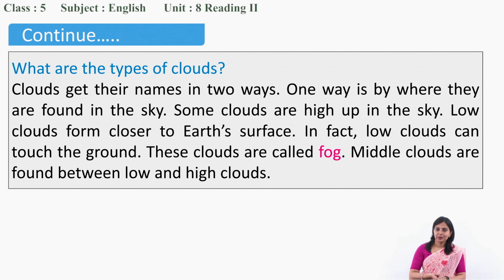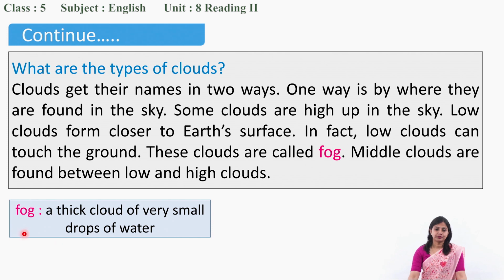Isn't that amazing? These clouds are called fog. So, what is fog? Fog means a thick cloud of very small drops of water. You have also seen that, but you didn't know that it is actually a cloud.